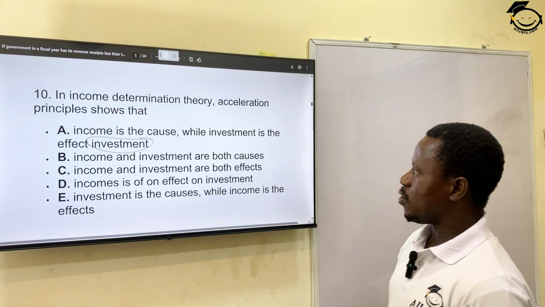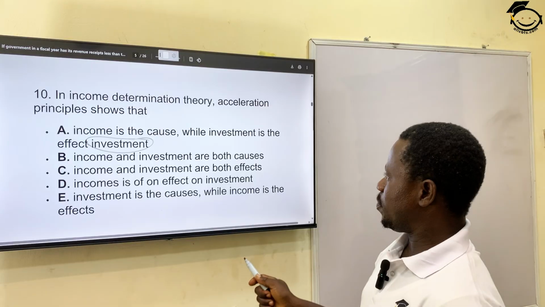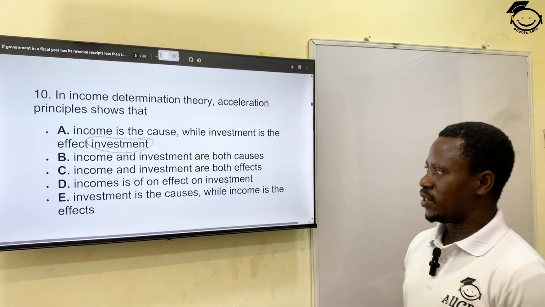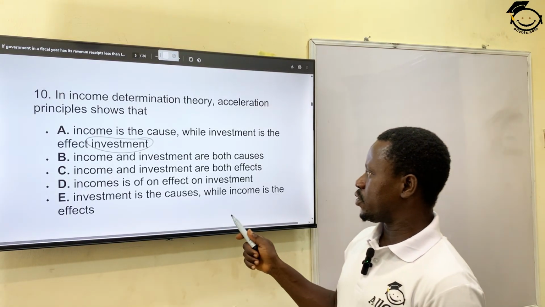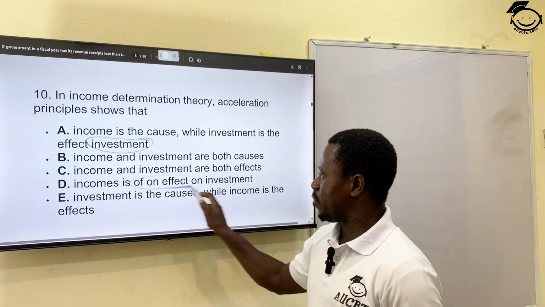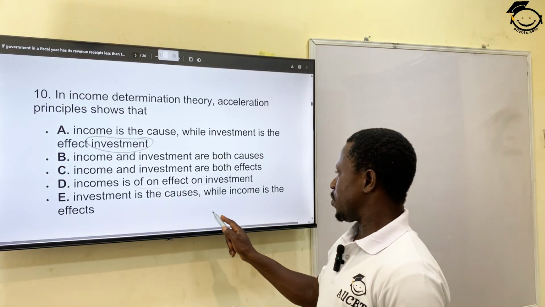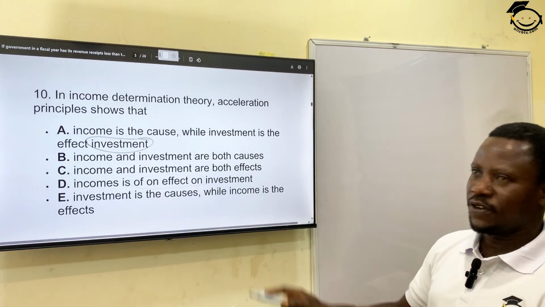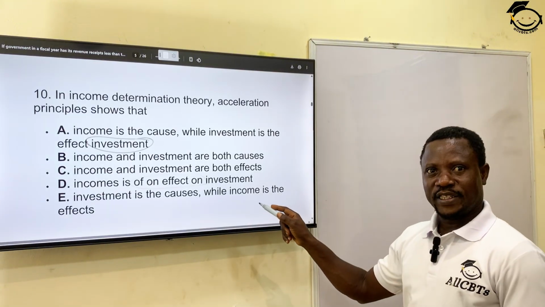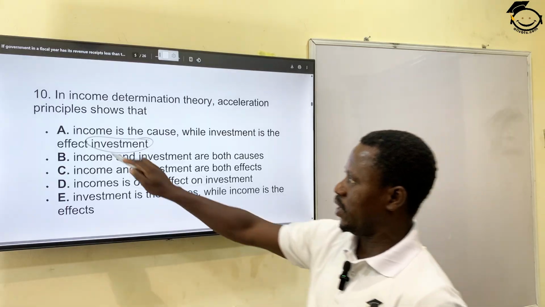B, income and investment are both causes. C, income and investment are both effects. D, income is an effect of investment. There's also a typographical error here. Okay? Then E, investment is the cause, while income is the effect. Despite the typographical error in the question, the most accurate answer here is A.